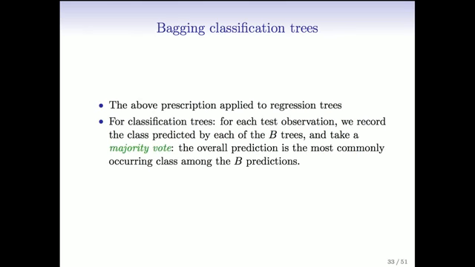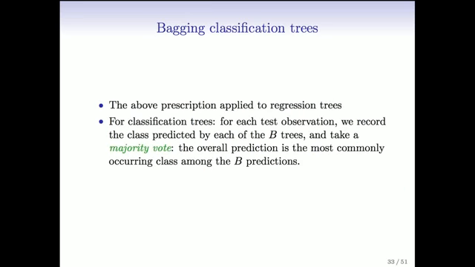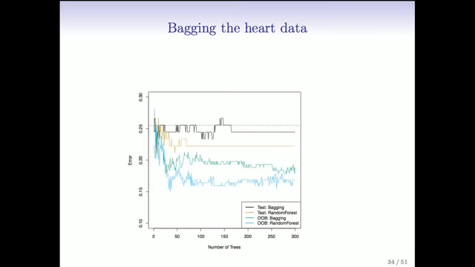So we can have 200 trees. Since we have two classes, we make a prediction at each x, and we ask each tree, what's your class prediction? And suppose of the 200, 150 say class 1, and the other 50 say class 2, then our prediction is class 1. So we can just take a majority vote among the B trees that we grow.